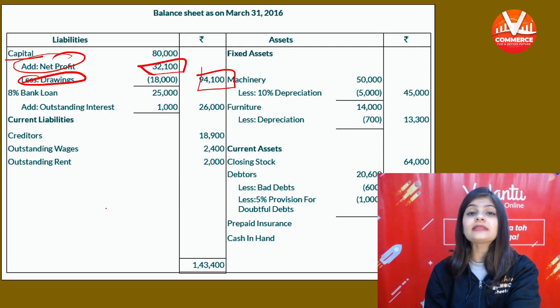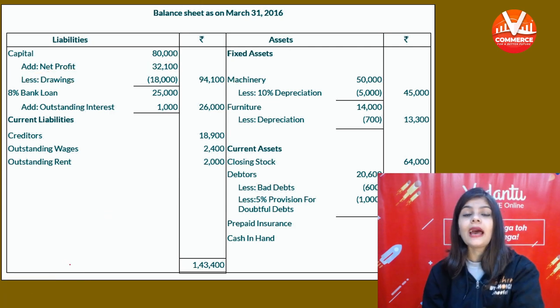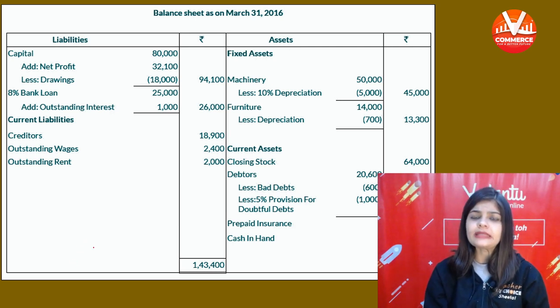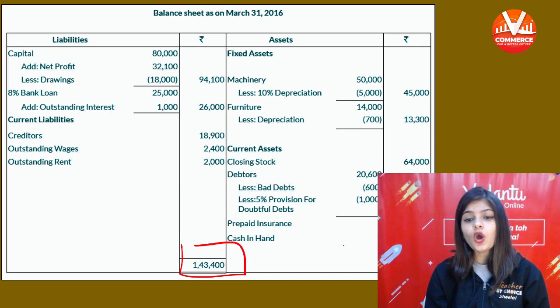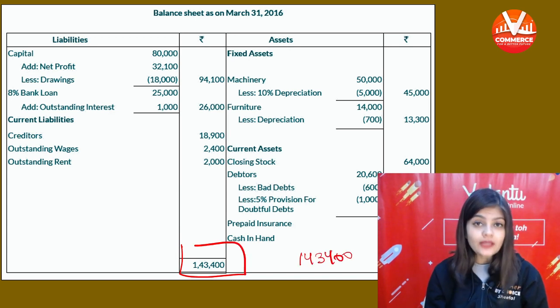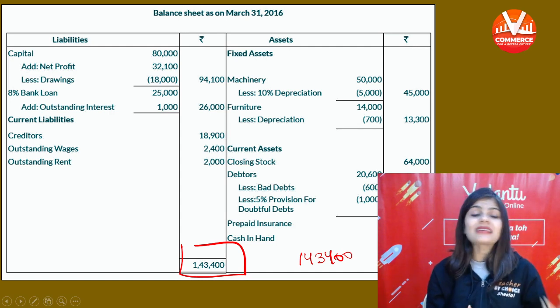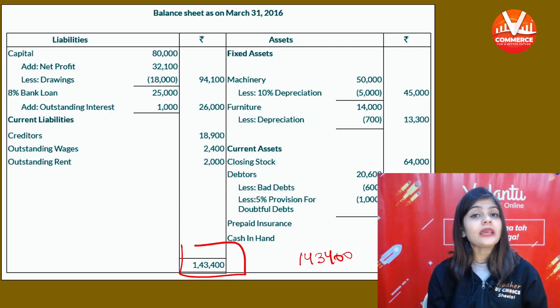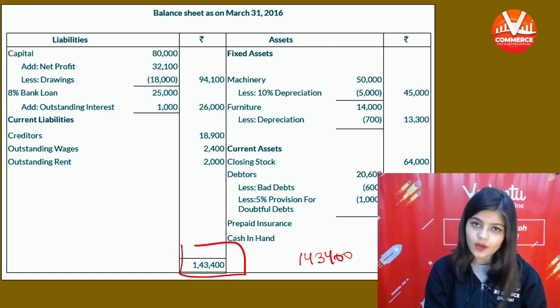Final capital is 94,100. And इसके बाद after adding the net profit or subtracting the net loss, do the total of balance sheet and the total should be equal. The total should be same of asset and liability. अगर वो total equal नहीं है, इसका मतलब ये है your answer is wrong.